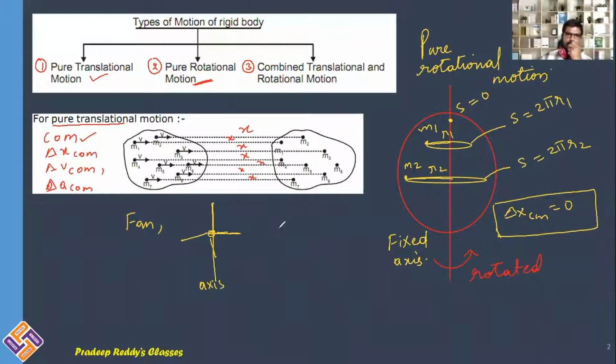Similarly, the Earth. Rotation of the Earth. So this is the axis of rotation, and it is geographical north, geographical south. Earth will be rotated in its own axis. Like that, there are many such objects which will be in rotational motion, which you can come across in our daily life.